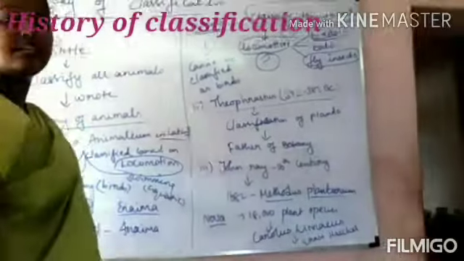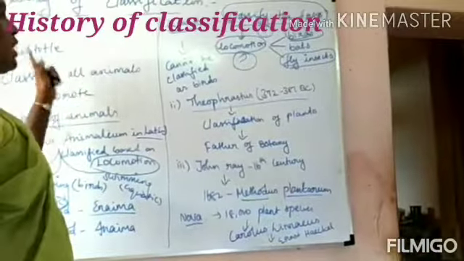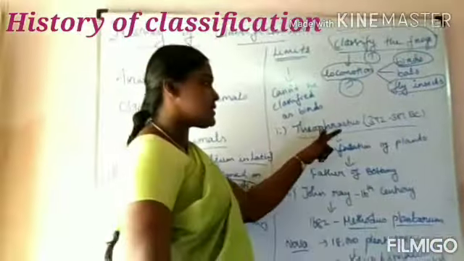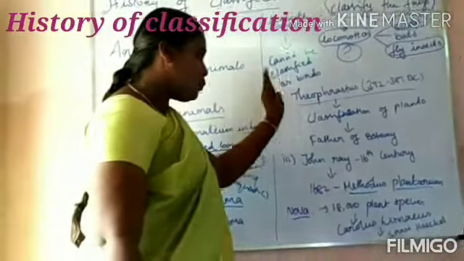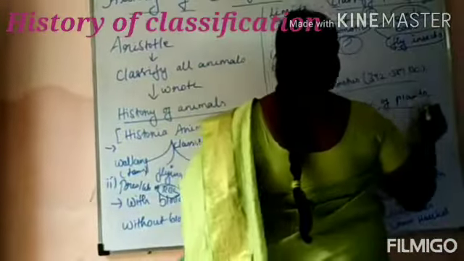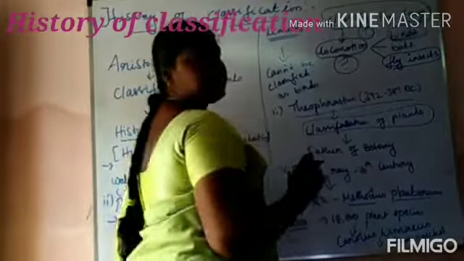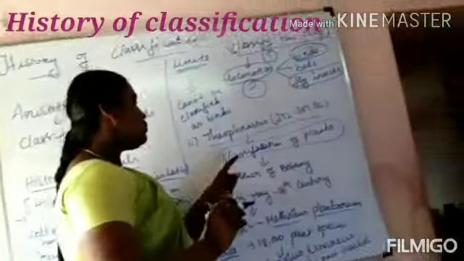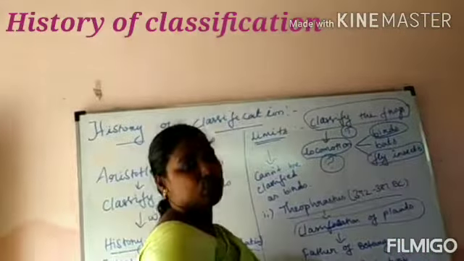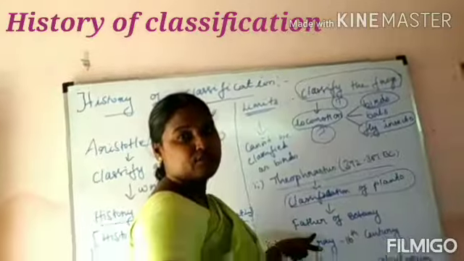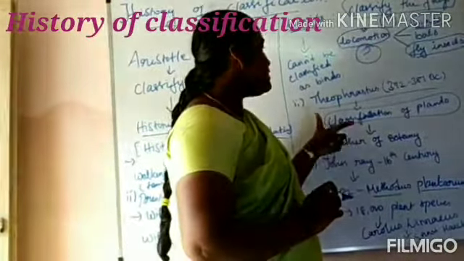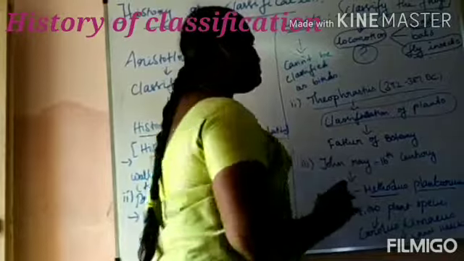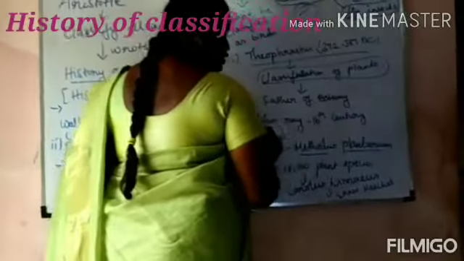Theophrastus is the name of a person, a student of Aristotle. Who is Theophrastus? A student of Aristotle. This person only classified the plants, so he is called the father of botany. Who is the father of zoology? That is Aristotle. Who is the father of botany? That is Theophrastus. Okay, and next is followed by John Ray.